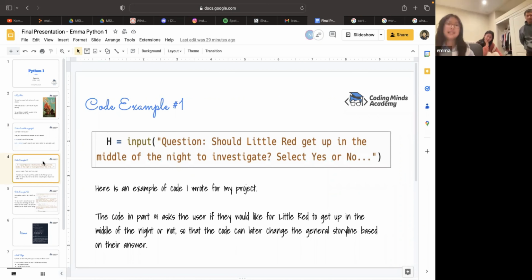Code example number one. Here's an example of the code I wrote for my project. The code in part one asks the user if they would like for Little Red to get up in the middle of the night to investigate the footsteps or not, so that the code can later change the general storyline based on their answer.